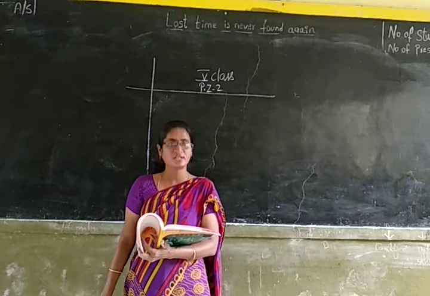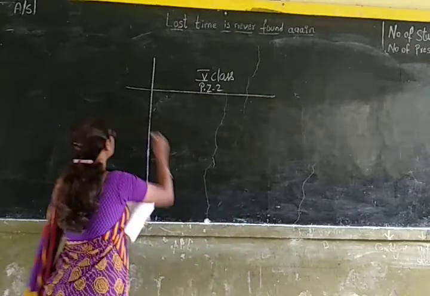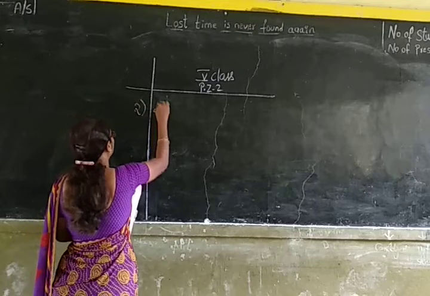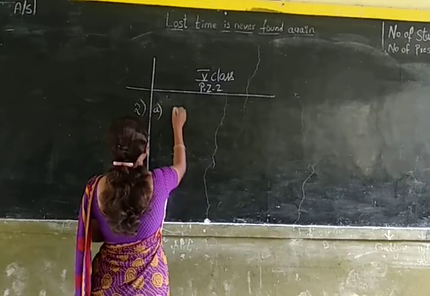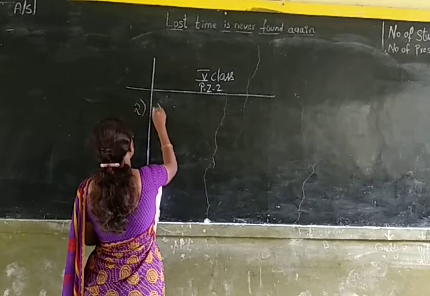Second question, fill in the blanks. Here some blanks are given and we have to fill them. Okay children. Second question, A. So A is already done for us. Let us do the B sum.